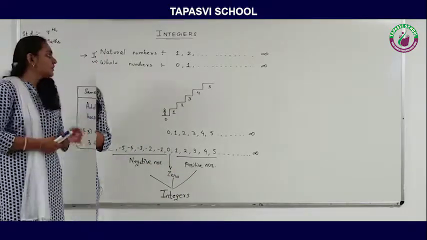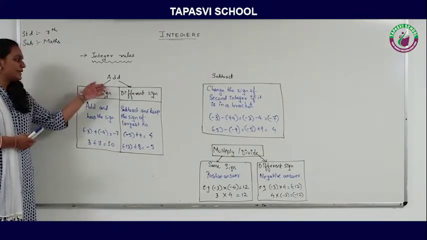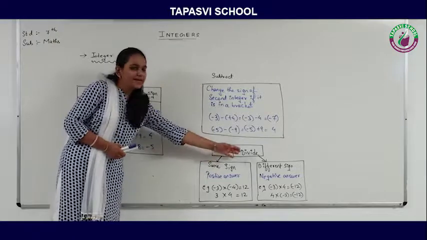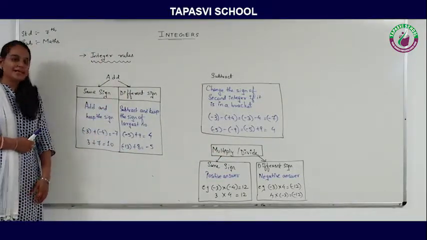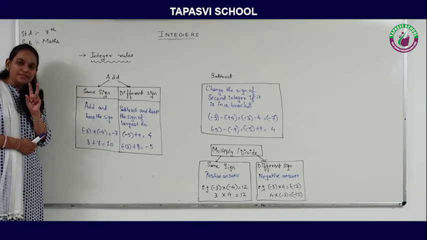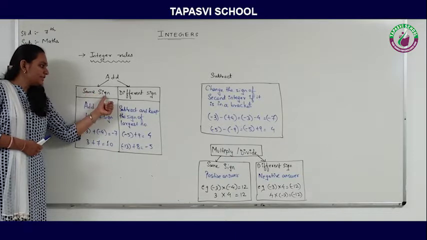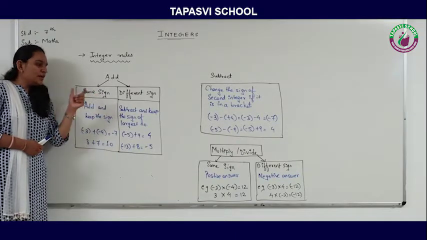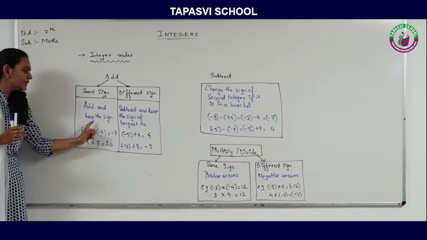Okay, now let's understand the rules of integers regarding addition, subtraction, multiplication and division. The rule of addition is that if the two integers are having the same sign, then what you are supposed to do is add and keep the sign.